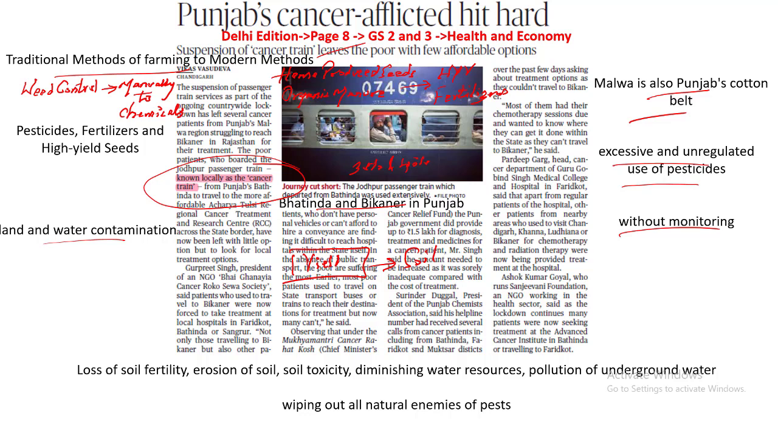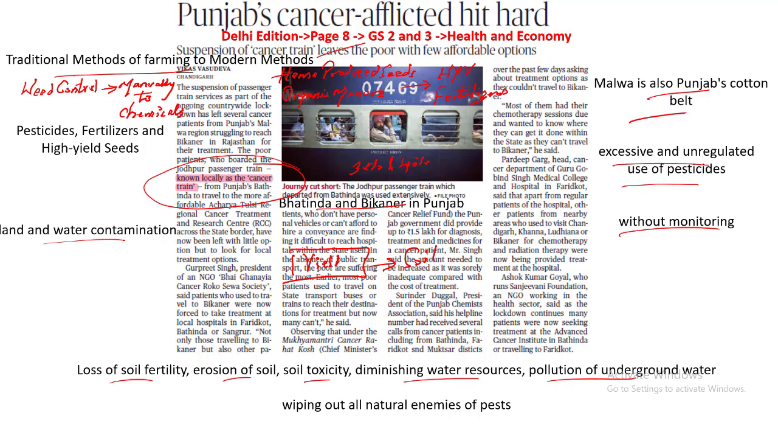Followed by this, we have the loss of soil fertility, erosion of the soil, toxicity increases, it diminishes the water resources, pollution of the underground water increases, all leading to environmental causes as well. And at the same time, there are some of the natural enemies of the pests. What are these natural enemies?